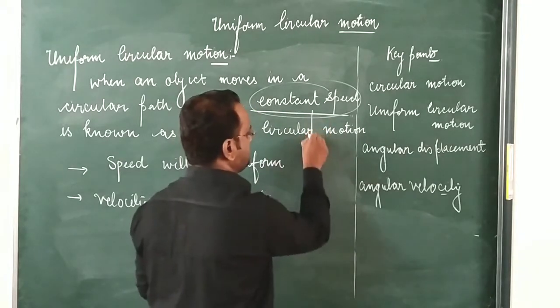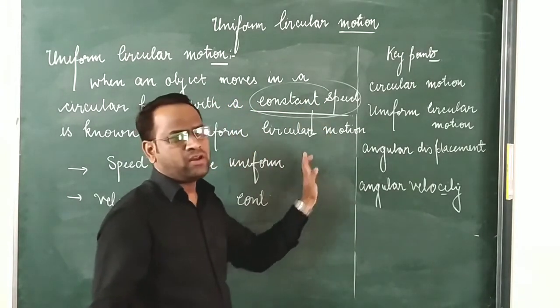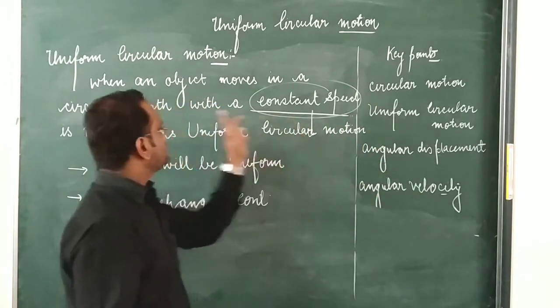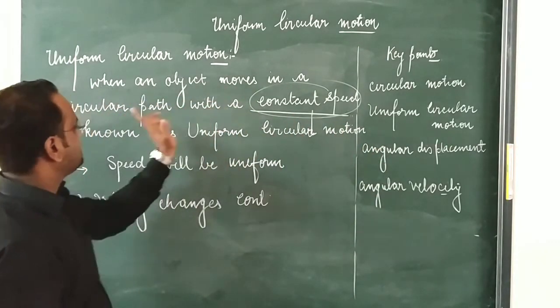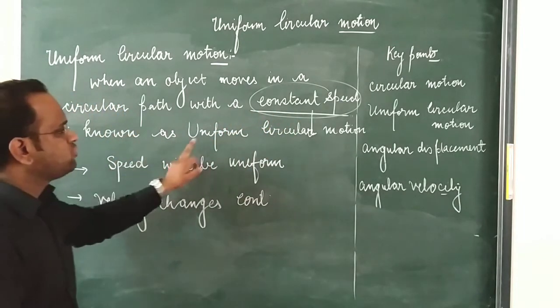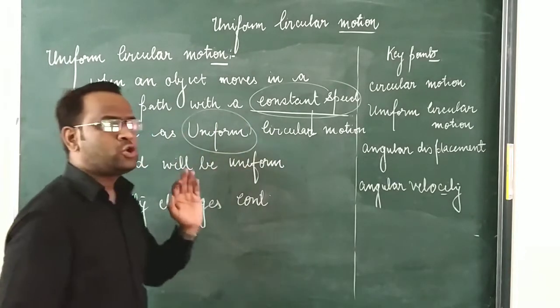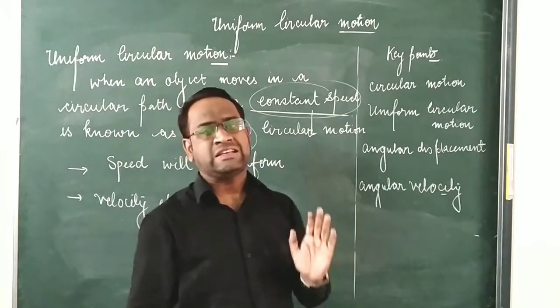That's why we use the word uniform: no variation takes place in its speed.